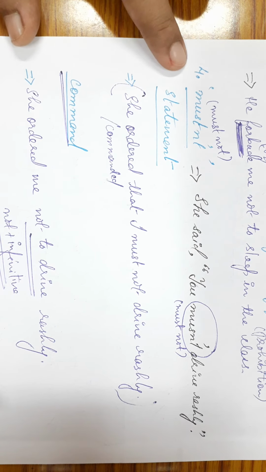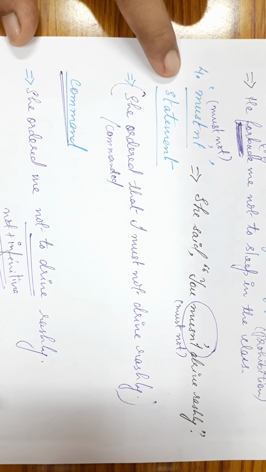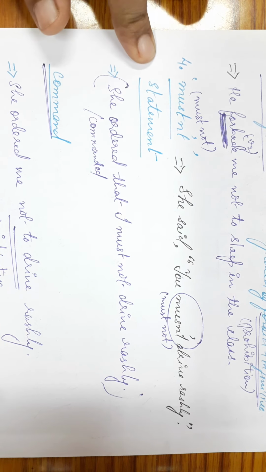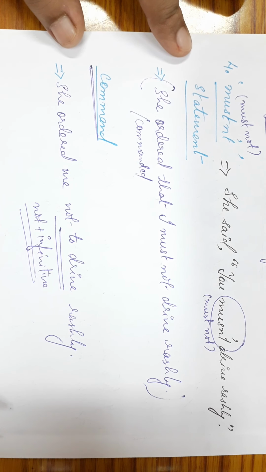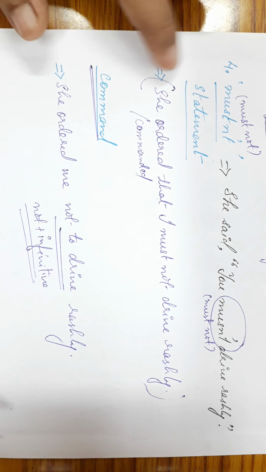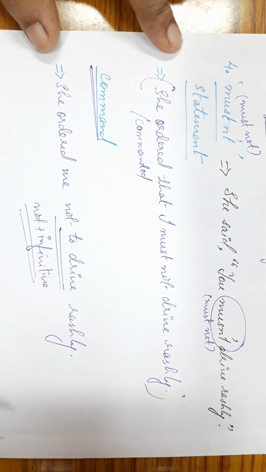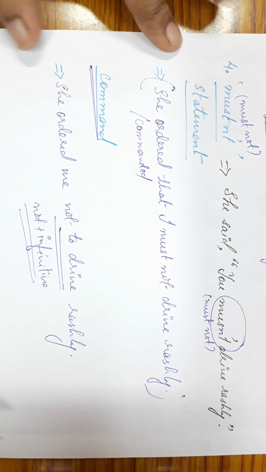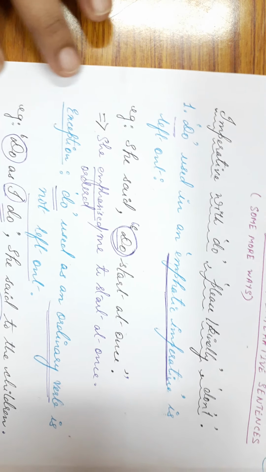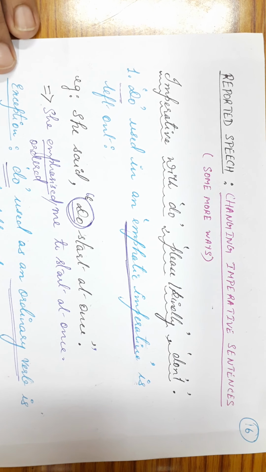So you have got two options. If you are considering any sentence in direct speech having must not, you can take it as a statement also, you can take it as a command also. The choice is yours. In both the conditions, the conversions are correct. There is nothing to worry about. Now, in the next session, I'll be discussing with you some more examples of changing imperative sentences from direct speech into indirect speech. Thank you.